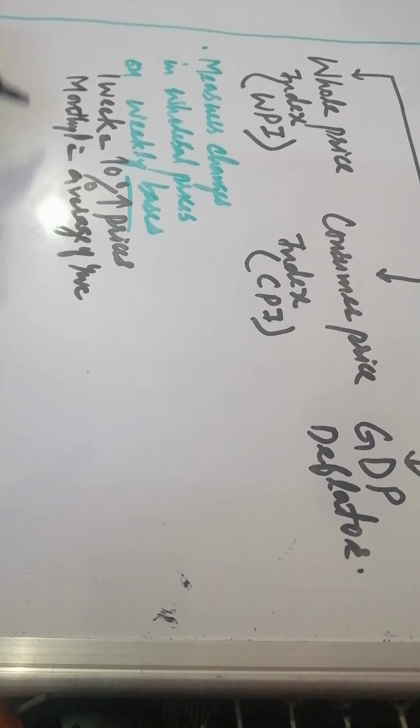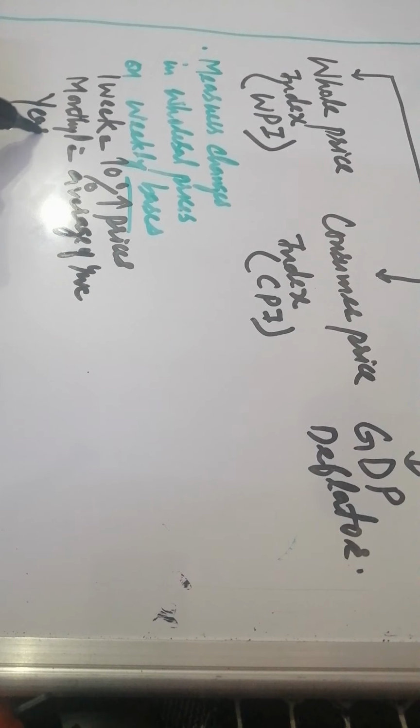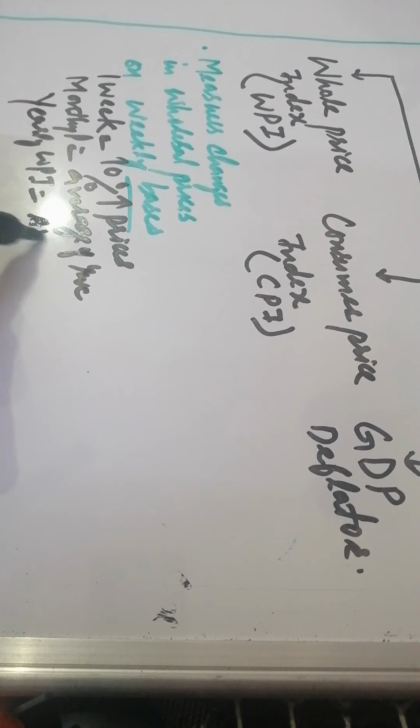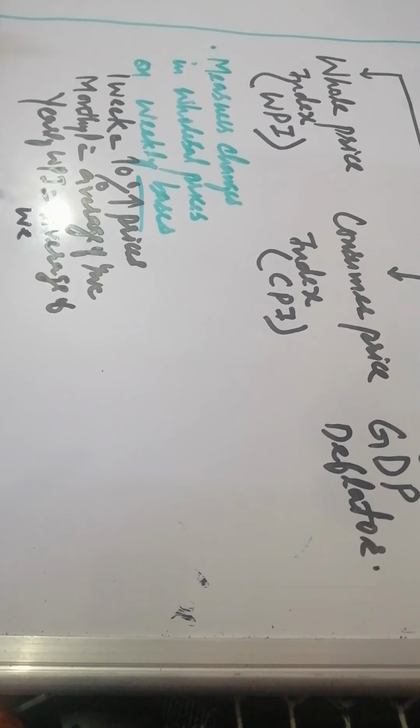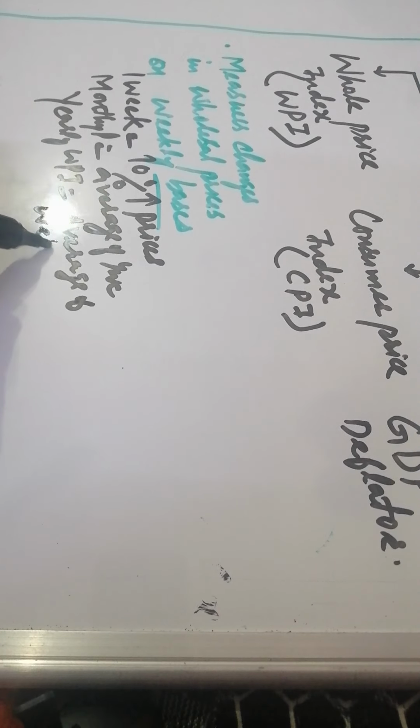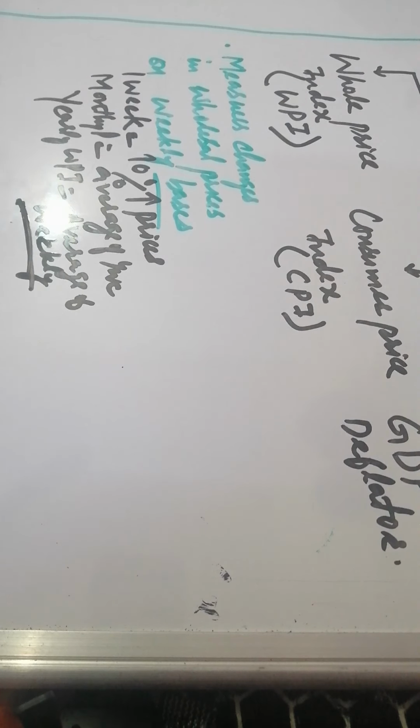Then the yearly figure is calculated. The yearly wholesale price index is the average of the weekly changes, that is, the average of the change in wholesale prices over the weeks. So this was about the wholesale price index.